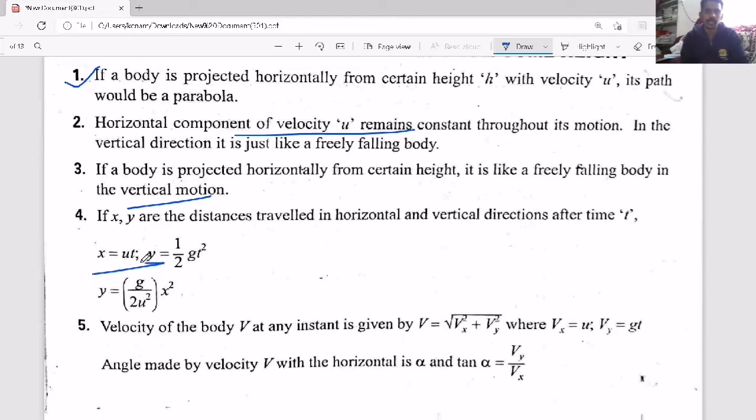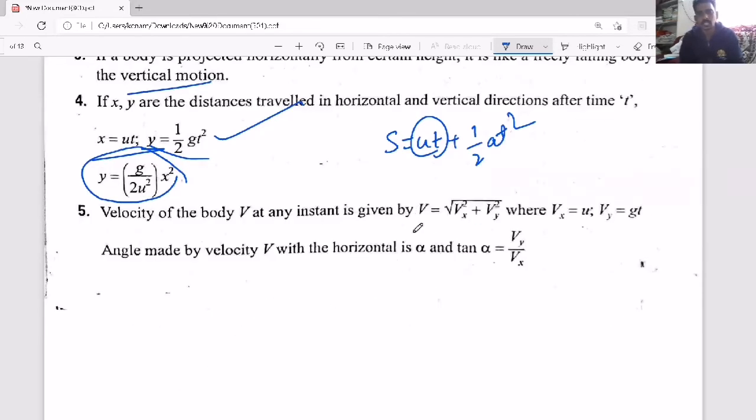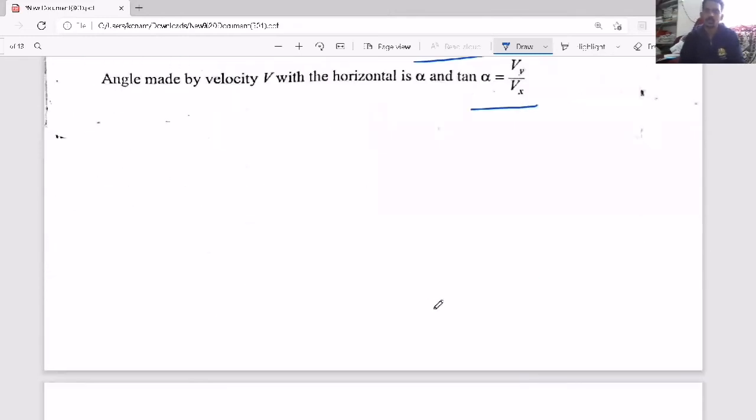And the horizontal displacement at any time is ut, and the vertical displacement is half gt square, because vertical velocity initially is 0. So after some time, displacement means ut plus half at square, u is 0, so half gt square. If you eliminate time from both the equations, that is called the equation of trajectory. And here also the resultant velocity is under root vx square plus vy square. So vx equals u, vy equals gt, as I mentioned already, and the angle made by velocity at any instant is vy by vx. So based on all these things, they can ask questions.